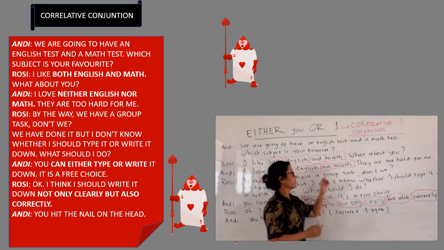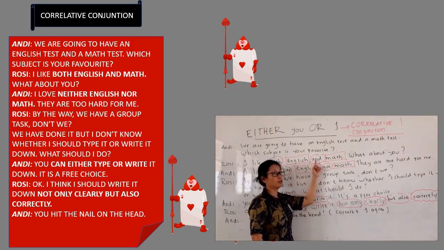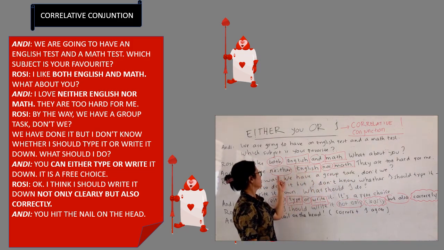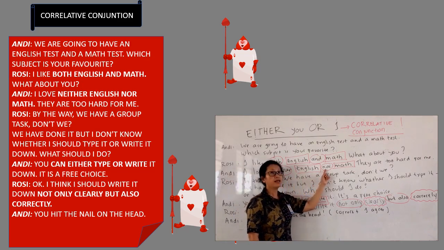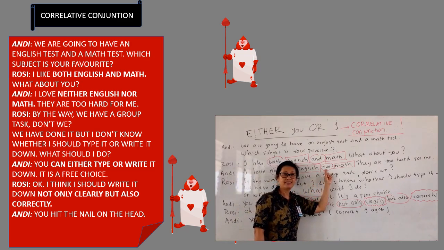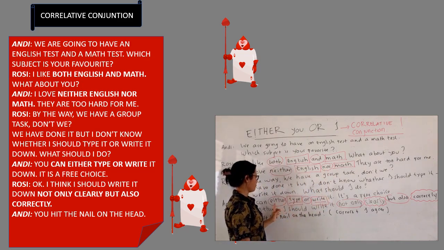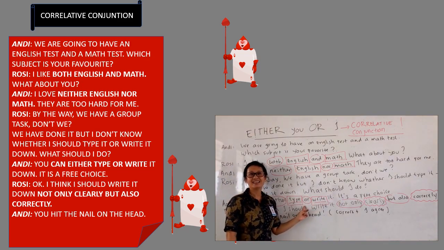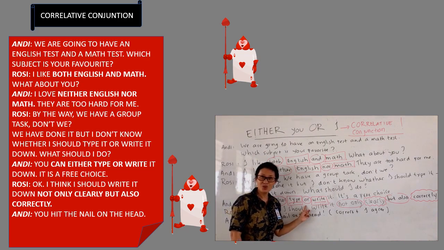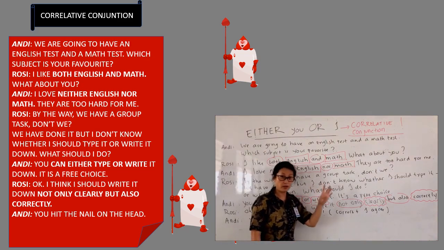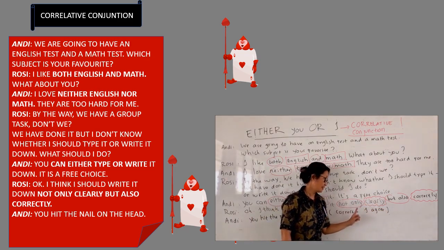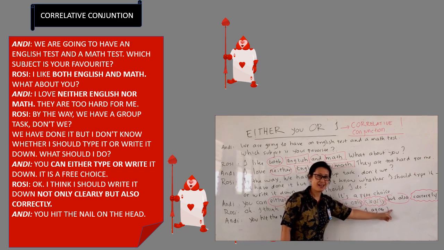I'll repeat. The first here you have both together with and, which means kedua-duanya iya. Here you have neither together with nor. Remember? Ya, dua-duanya enggak. Okay? And then here you have either or. Remember? Pilihan. So, salah satu dari dua. Good. And then the fourth you have not only but also, which means tidak hanya tapi juga.